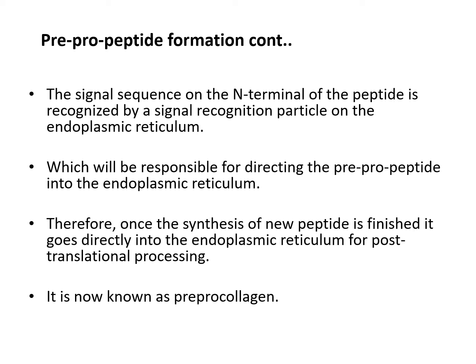The signal sequence on the N-terminal of the peptide is recognized by a signal recognition particle on the endoplasmic reticulum, which directs the pre-pro-peptide into the endoplasmic reticulum. Therefore, once synthesis of the new peptide is finished, it goes directly into the endoplasmic reticulum for post-translational processing. It is now known as pre-pro-collagen.